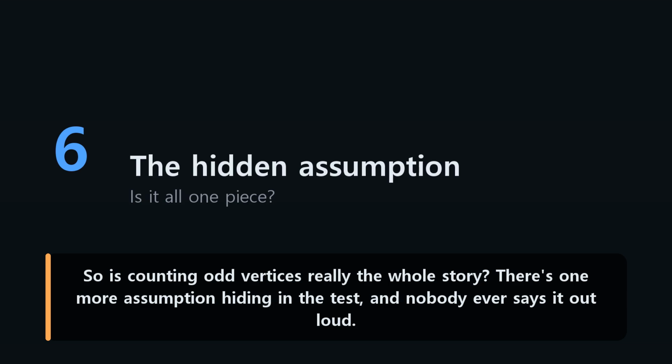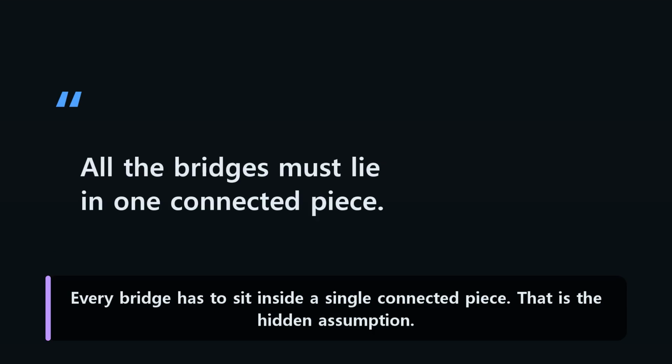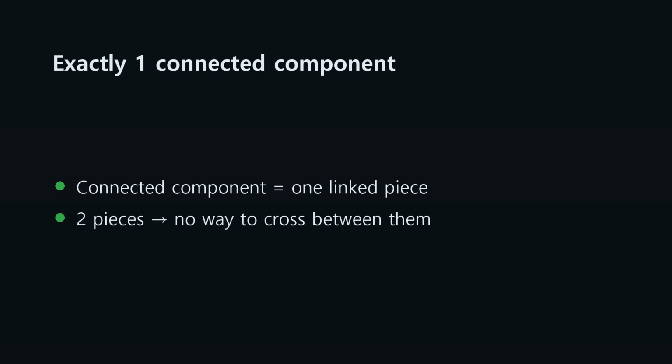So is counting odd vertices really the whole story? There's one more assumption hiding in the test, and nobody ever says it out loud. Every bridge has to sit inside a single connected piece. That is the hidden assumption. In the language of graph theory, there must be exactly one connected component. In plain terms, everything has to hang together.